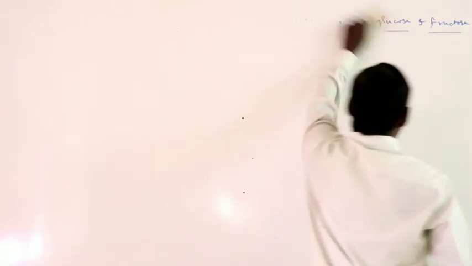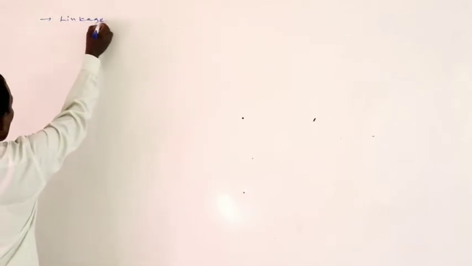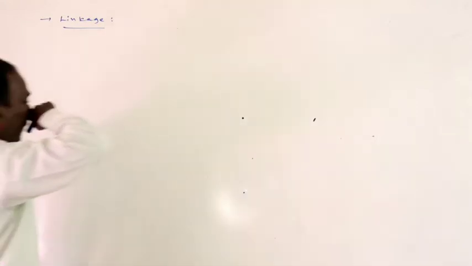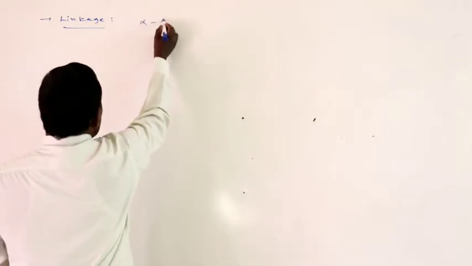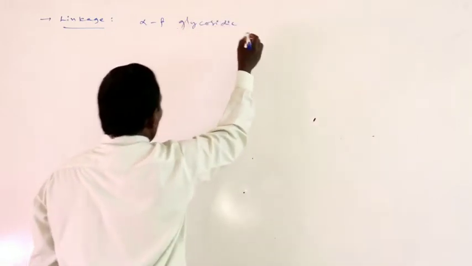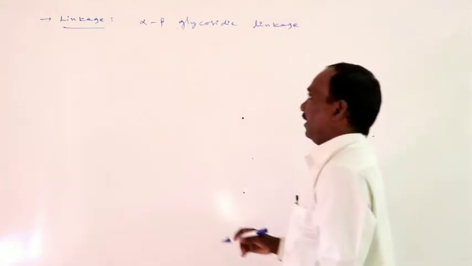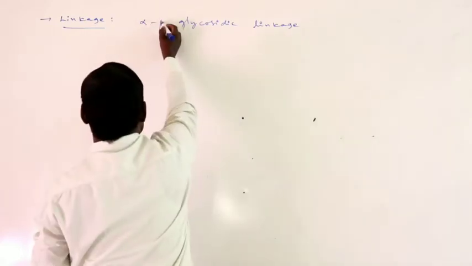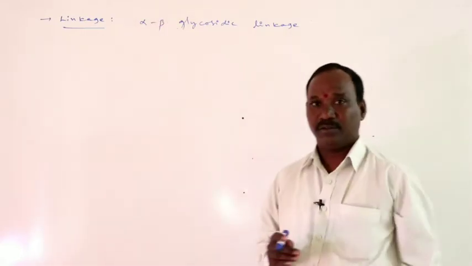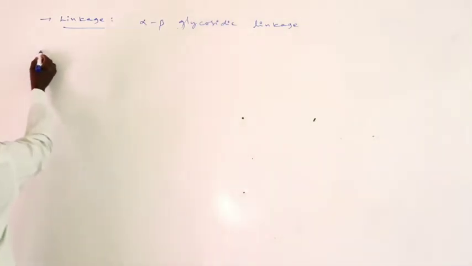It is constituting of glucose and fructose. The linkage of sucrose is alpha beta glycosidic linkage between glucose and fructose.